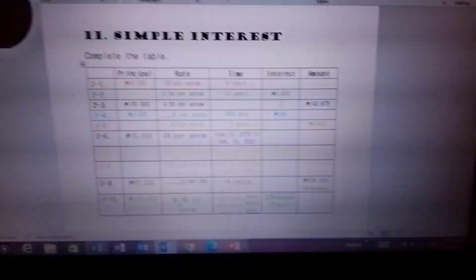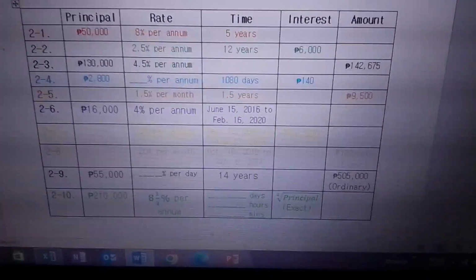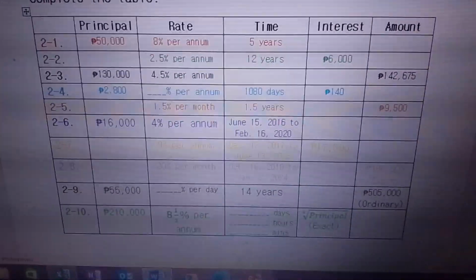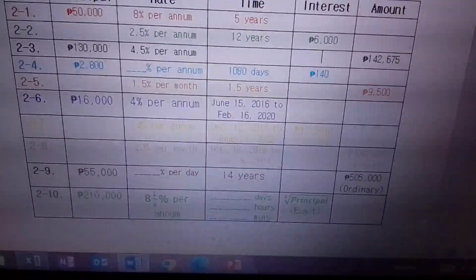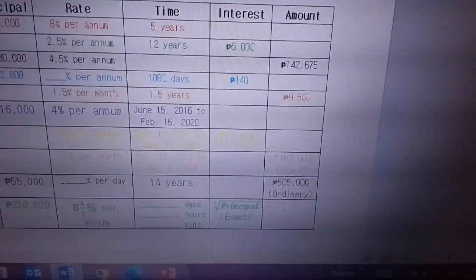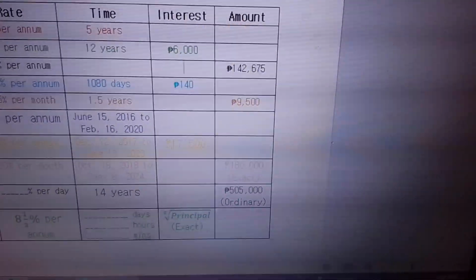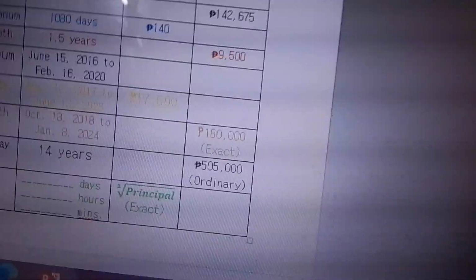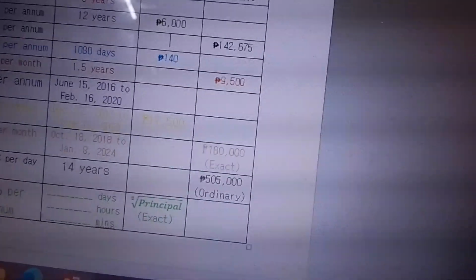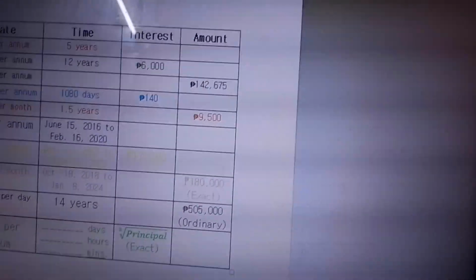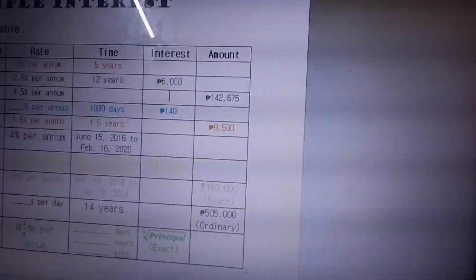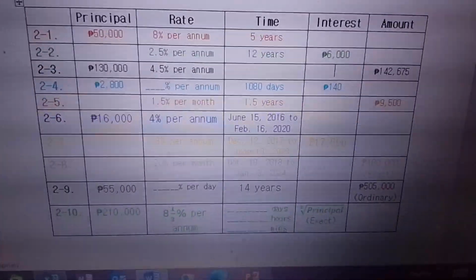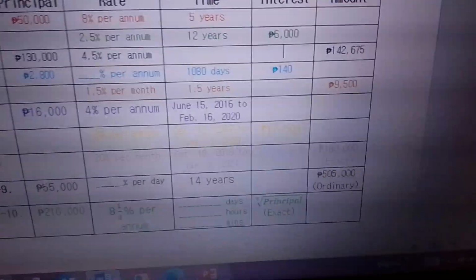Next, for number 19, here's the problem for today. Remember, it says here, we have 55,000 pesos, and then the rate given is blank percent per day. The time is 14 years, and then the interest is not known. The amount is 505,000 pesos. But look at the sub. That 505,000 pesos, the exact amount, pertains to ordinary time. So, now, this is involving ordinary time. And our time unit is in days. But look at our time units. Remember, in this objective, we need to solve for the rate and the interest.